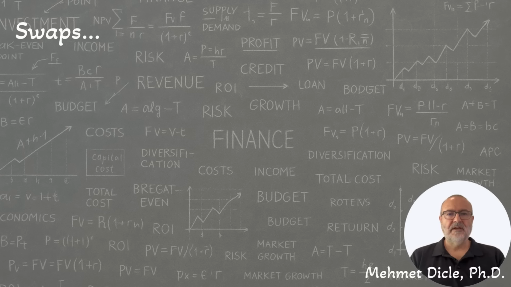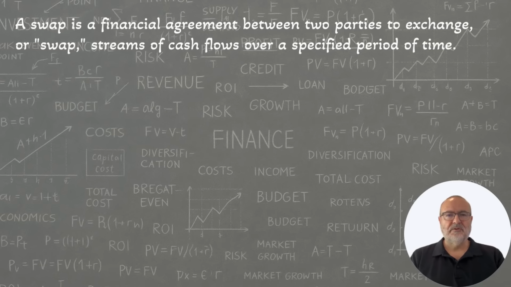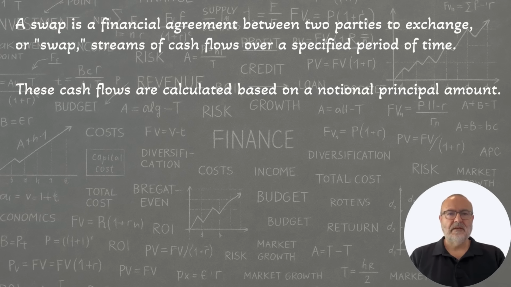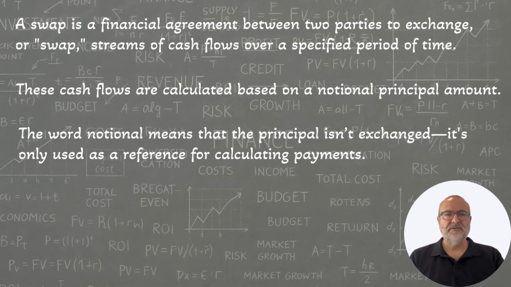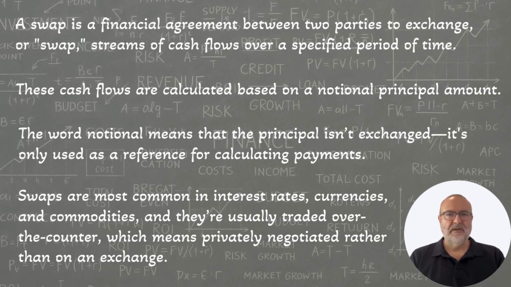A swap is a financial agreement between two parties to exchange, or swap, streams of cash flows over a specified period of time. These cash flows are calculated based on a notional principal amount. The word notional means that the principal isn't exchanged. It's only used as a reference for calculating payments. Swaps are most common in interest rates, currencies, and commodities, and they're usually traded over the counter, which means privately negotiated rather than on an exchange.